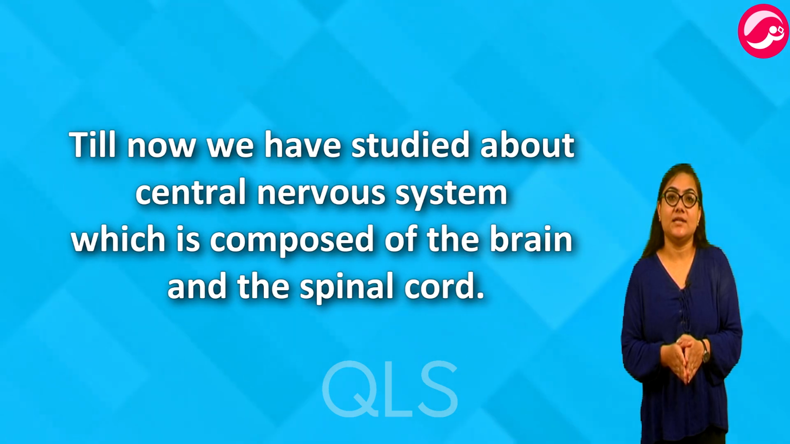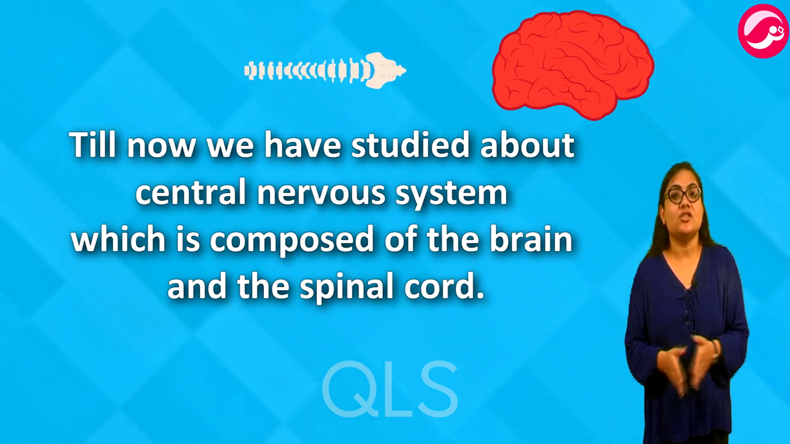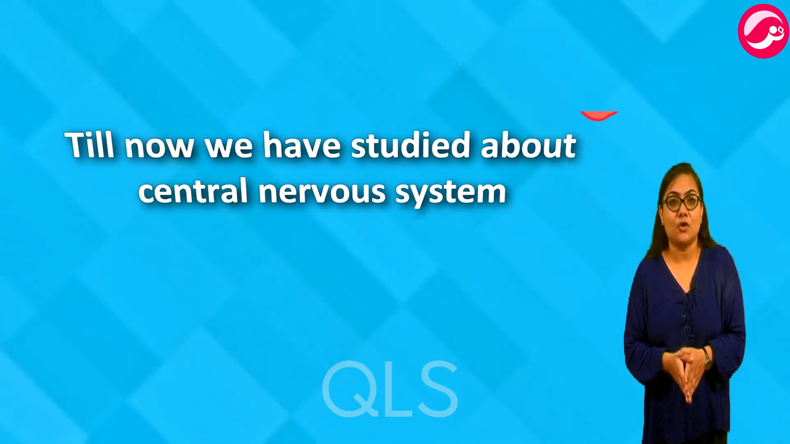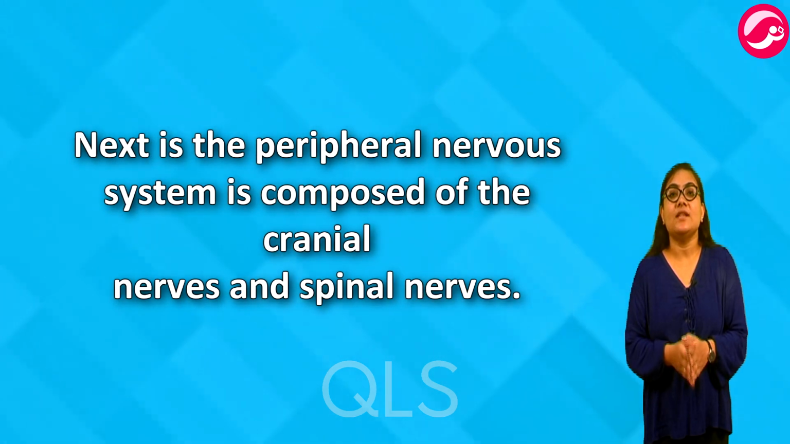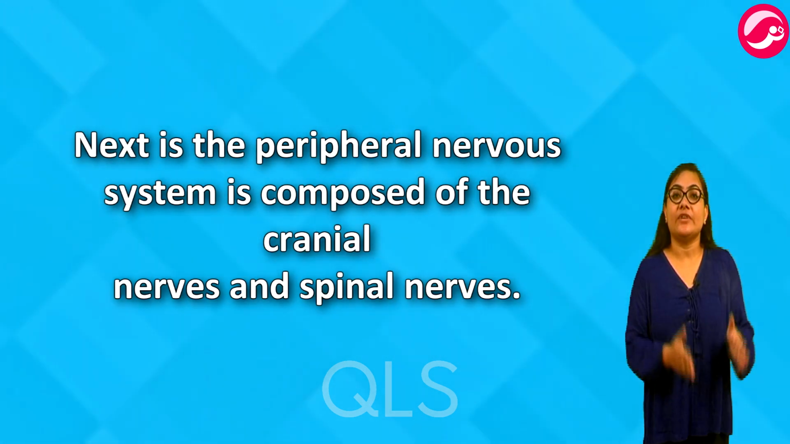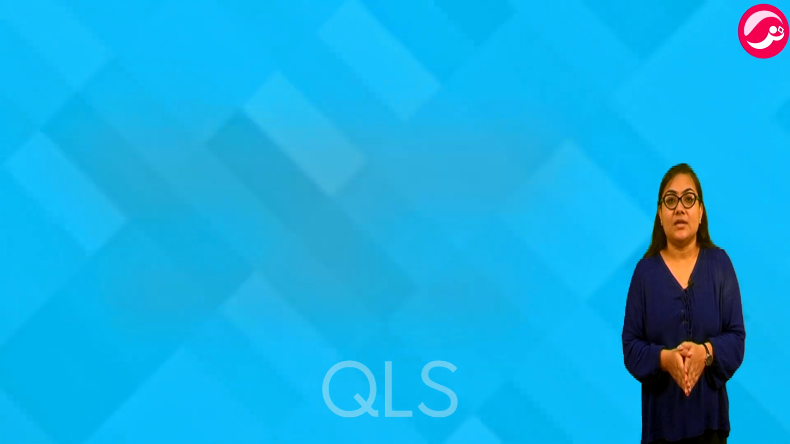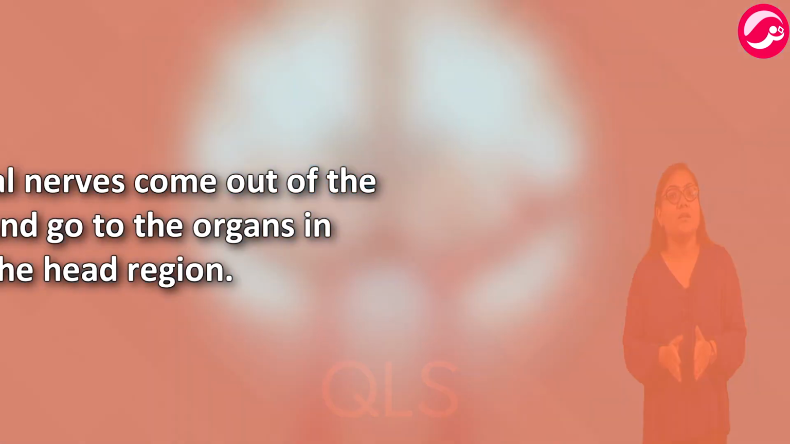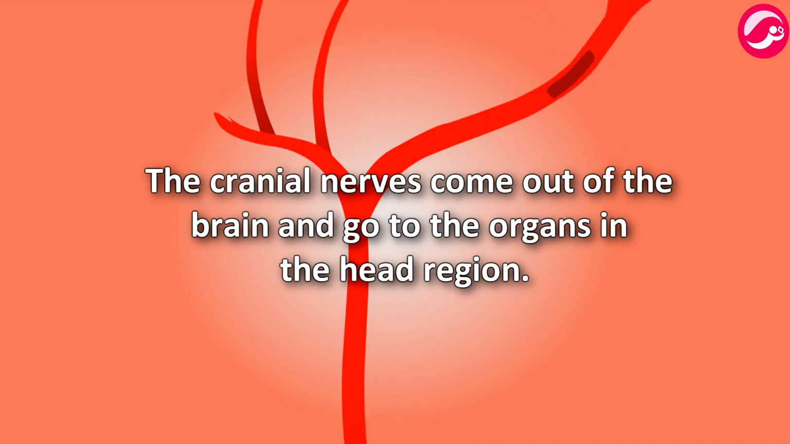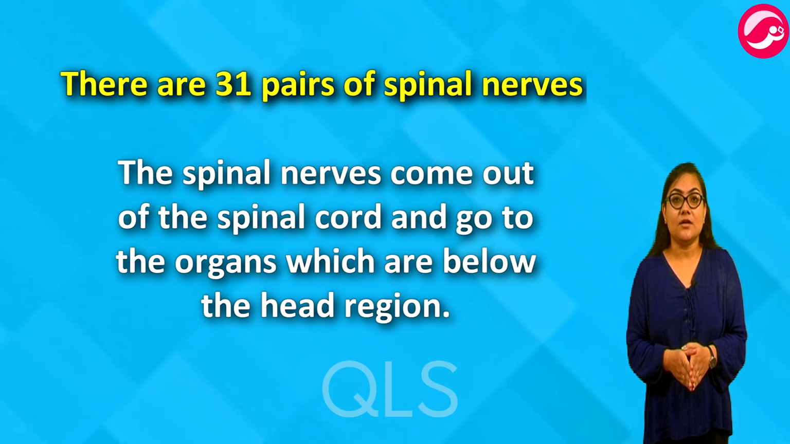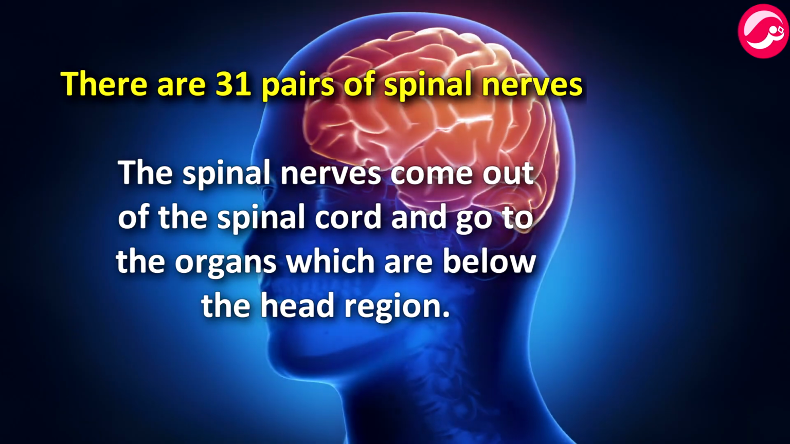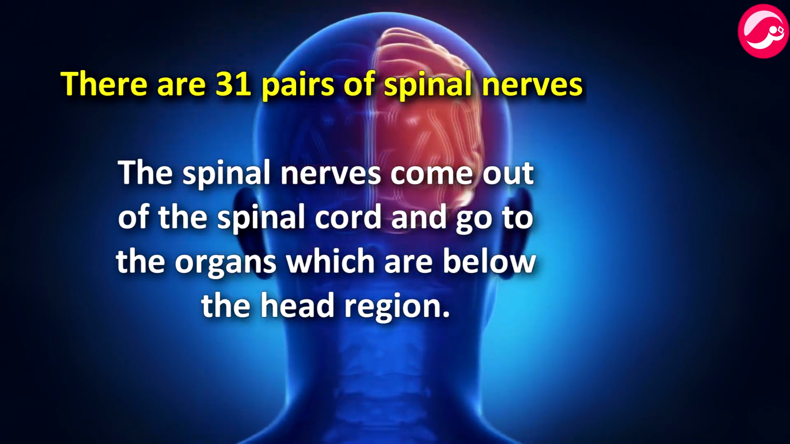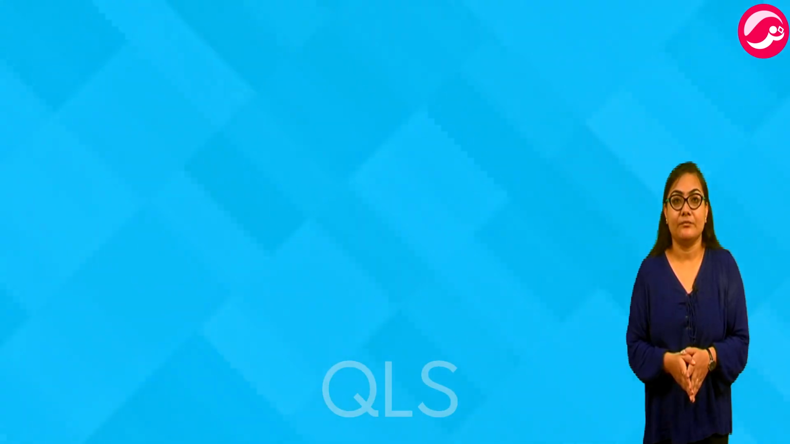Till now we have studied the central nervous system, which is composed of the brain and the spinal cord. Next is the peripheral nervous system. It is composed of the cranial nerves and the spinal nerves. There are 12 pairs of cranial nerves. The cranial nerves come out of the brain and go to the organs in the head region. There are 31 pairs of spinal nerves. The spinal nerves come out of the spinal cord and go to the organs which are below the head region.